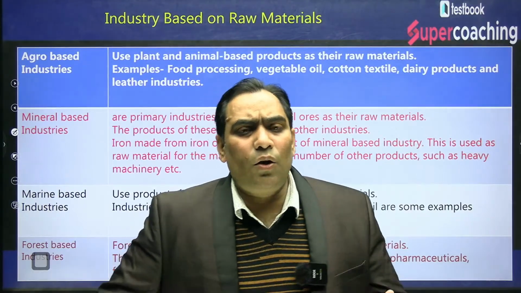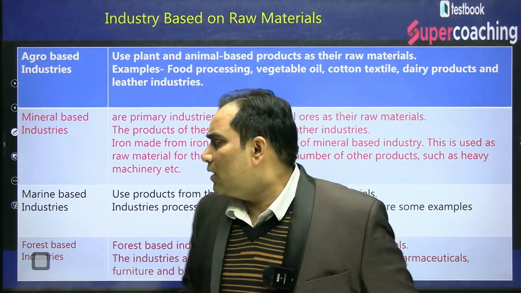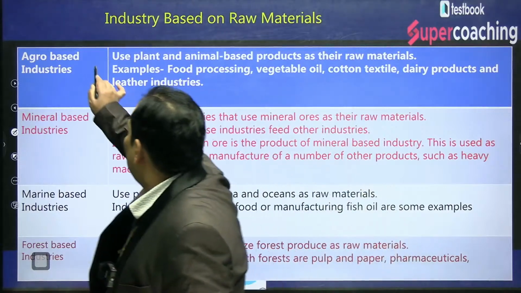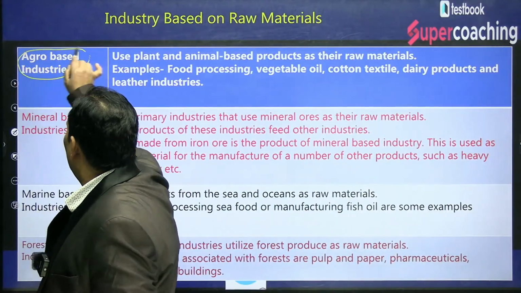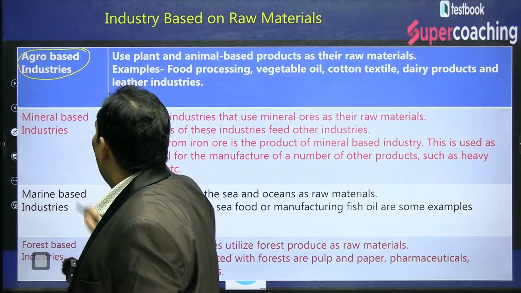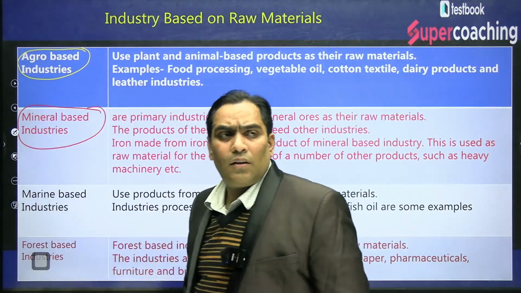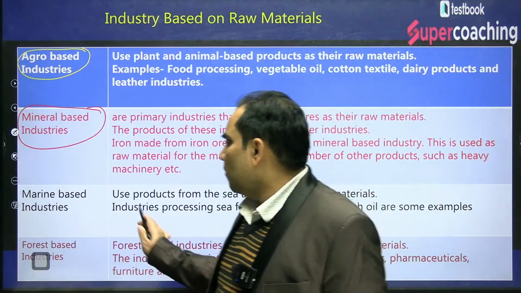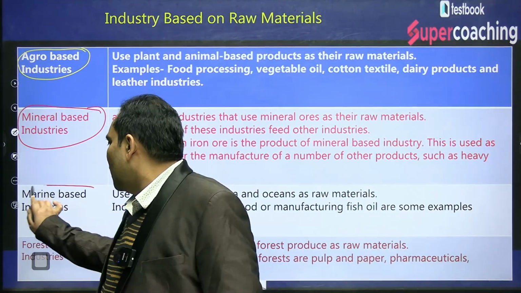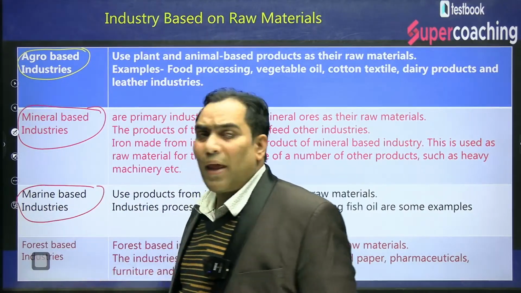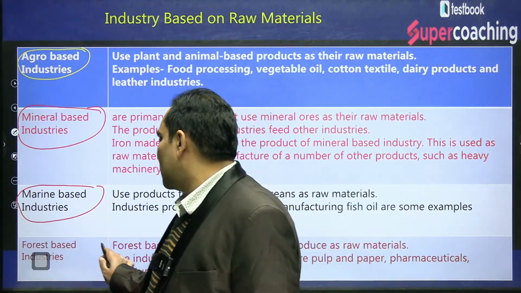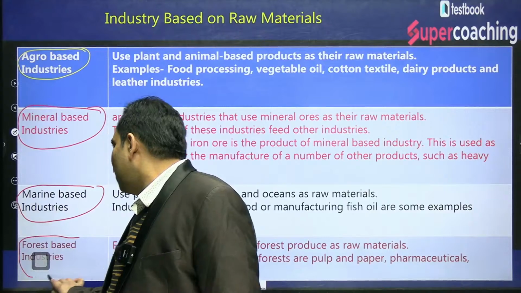On the basis of that only we can divide the industries: agro based industry, mineral based industries, don't worry, we will discuss them. Similarly, industry can be categorized as marine based industry and as forest based industries.